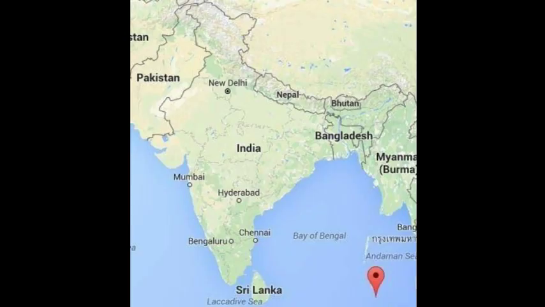Indira Point is the southernmost tip of India. It is located on the 6 degree 45 minutes north parallel. The Tropic of Cancer passes through India.